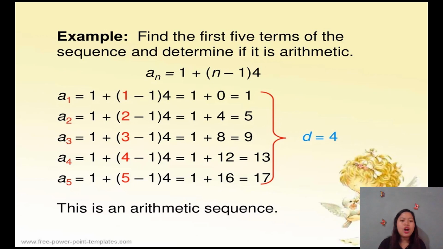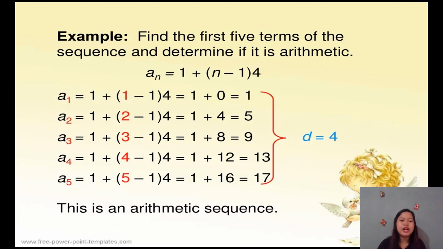Now, what is our third term? So, we will just substitute 3 to n. So, we have here 1 plus 3 minus 1 times 4 equals. 3 minus 1, that's 2 times 4, that's 8. So, 1 plus 8, that is equal to 9. How about our fourth term? So, we will again substitute 4 to n. So, we have there 1 plus 4 minus 1, that's 3 times 4, that's 12. 1 plus 12, that is 13.